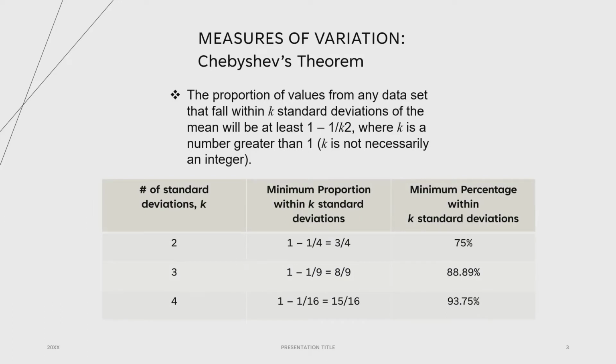So this is a table that shows the data. For the first column, we have k equals 2, k equals 3, and k equals 4. The k starts with 2 because it said here that k is a number greater than 1. The second column is the minimum proportion within k standard deviations. So how to find this one? We use the formula 1 minus 1 over k squared and use the k value to find the minimum proportion. For k equals 2, 1 minus 1 over 4, because 2 to the power of 2 is 4, right? And the answer will be 3 over 4. The same goes for the other two k values. After we get the minimum proportion, we can multiply by 100% and then we get the minimum percentage.